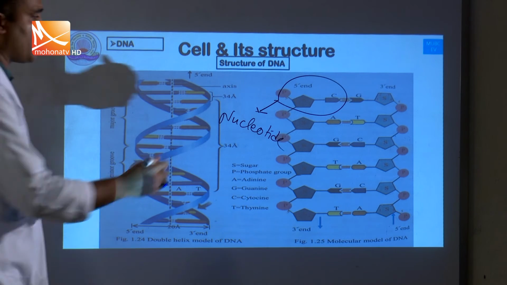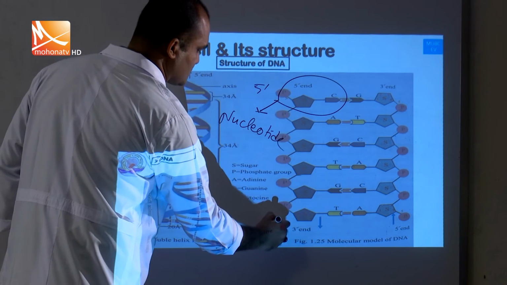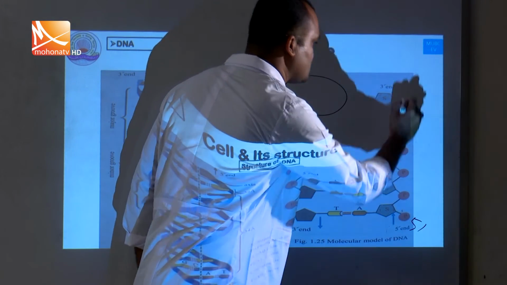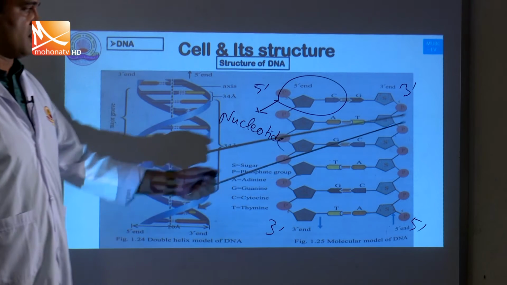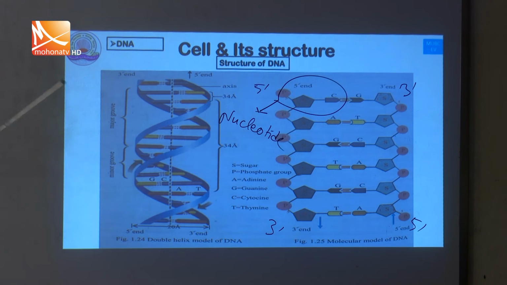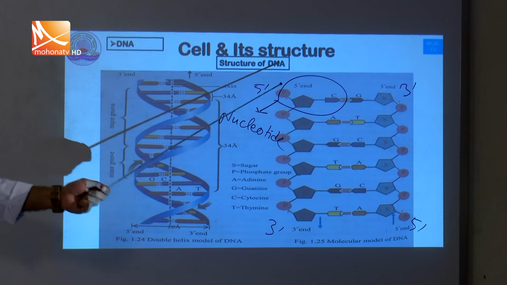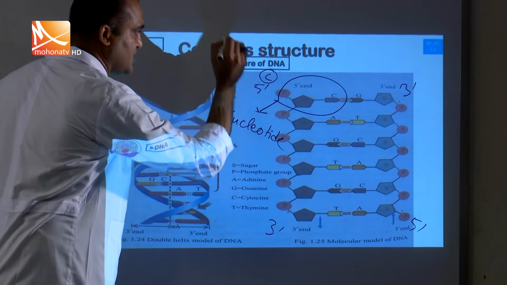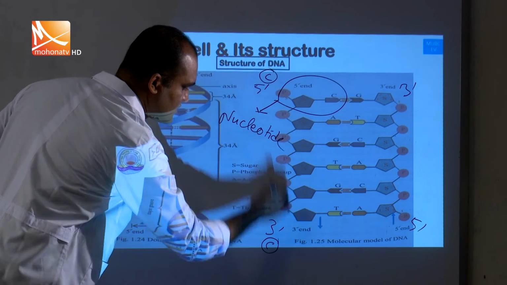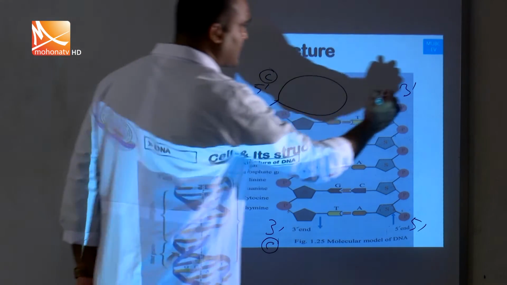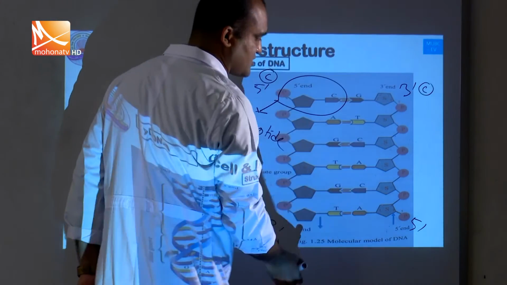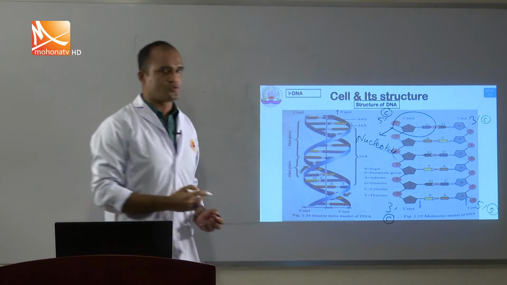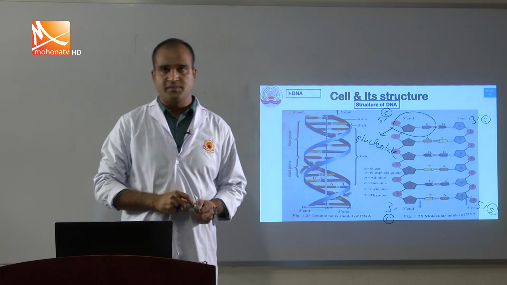and in such a way composes a single strand of the DNA. If one is 5 prime to 3 prime, the other is also 5 prime to 3 prime in the opposite direction. That means they are anti-parallel. Why are they called 5 prime and 3 prime? Because carbon number 5 is at the last end in one strand, and carbon number 3 is at the last end in the other. In such a way, carbon number 3 is at the first end and carbon number 5 at the last end. So it is called the 5 prime and 3 prime.